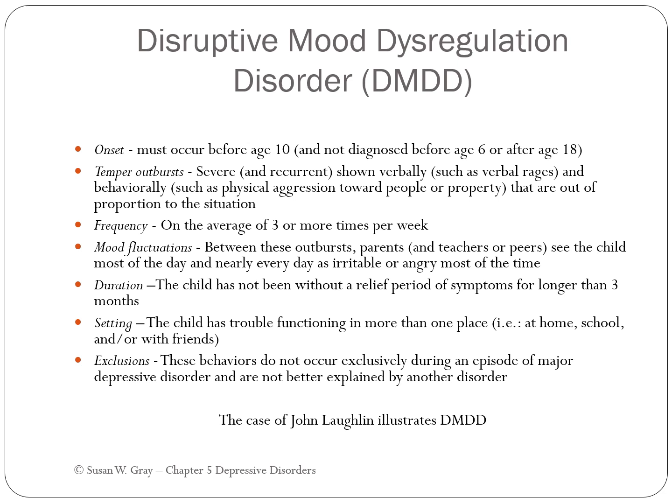The frequency is an average of 3 or more times per week. Mood fluctuations. Between these outbursts, parents see their children most of the day as irritable or angry. Duration, the child has not been without a relief period for symptoms longer than 3 months. The setting, the child has trouble functioning in more than one place, home, school, social settings. Exclusion, the behavior does not occur exclusively during an episode of a major depressive disorder or is not explained by another disorder.